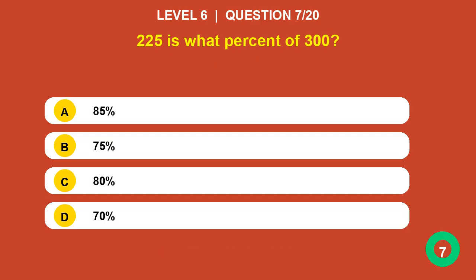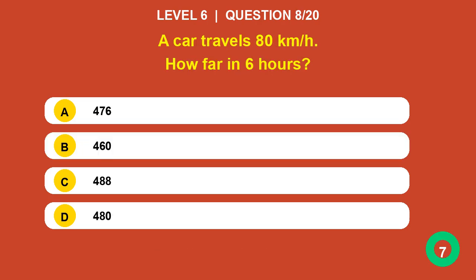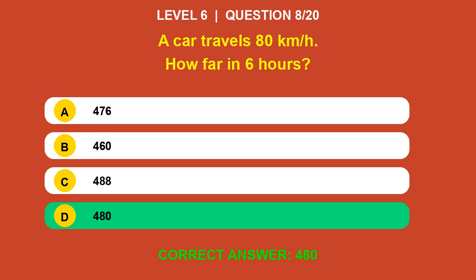225 is what percent of 300? Answer is 75%. A car travels 80 kilometers per hour. How far in 6 hours? Answer is 480.